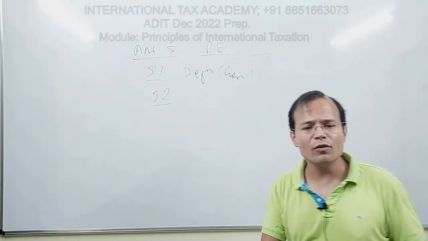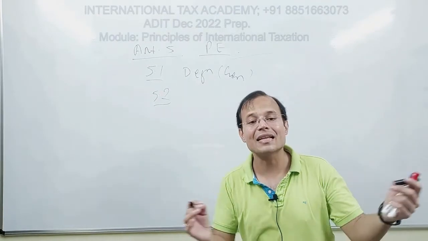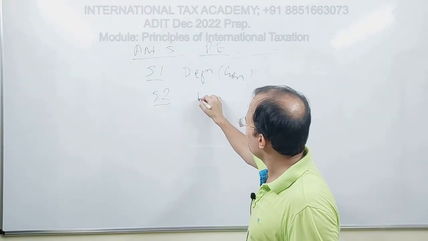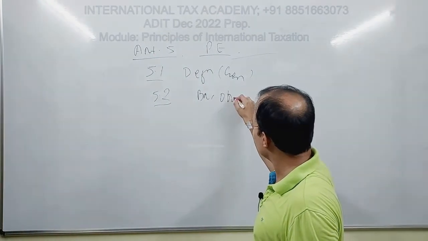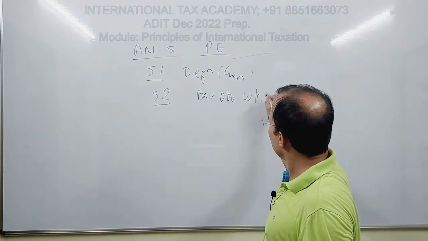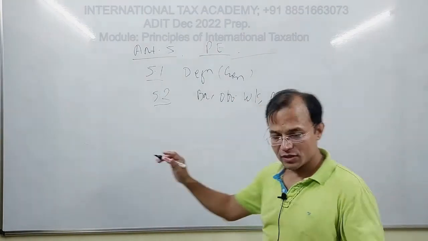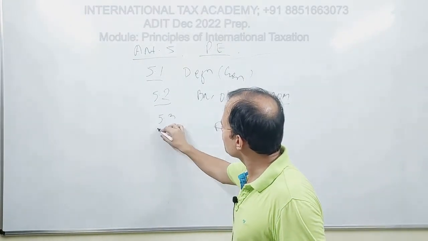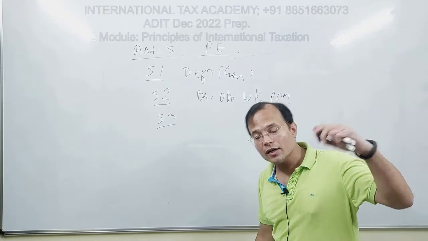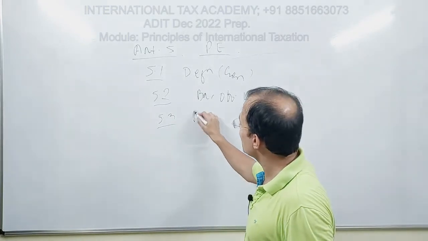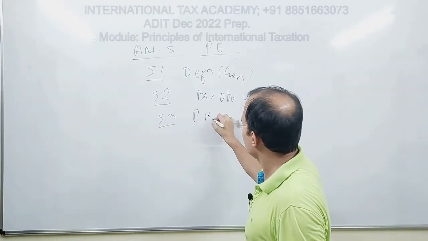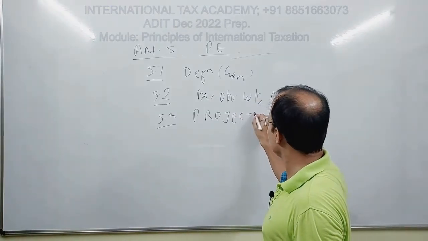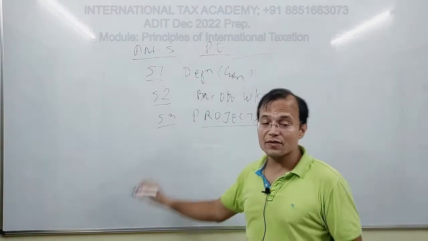5.2 will give you some instances that P includes branch, office, workshop, place of management, and so on. Some examples. 5.3 includes a concept, and that concept is known as project PE. And project PE deals with what?